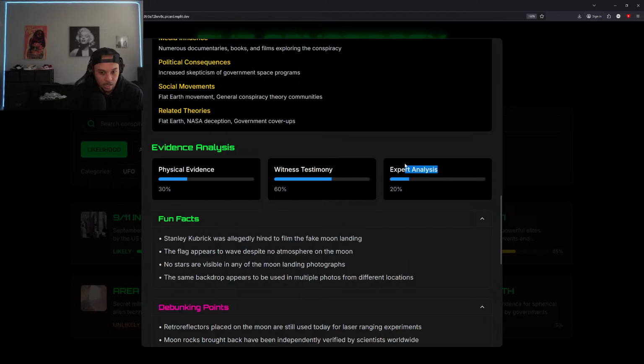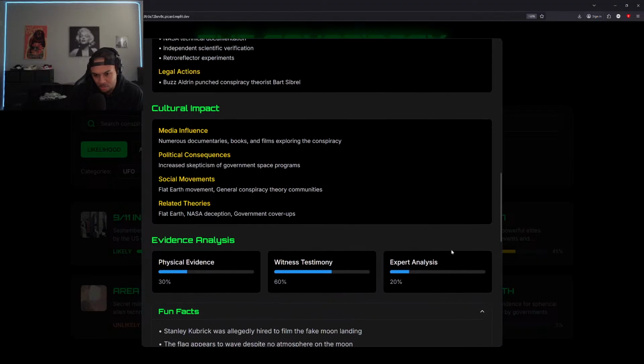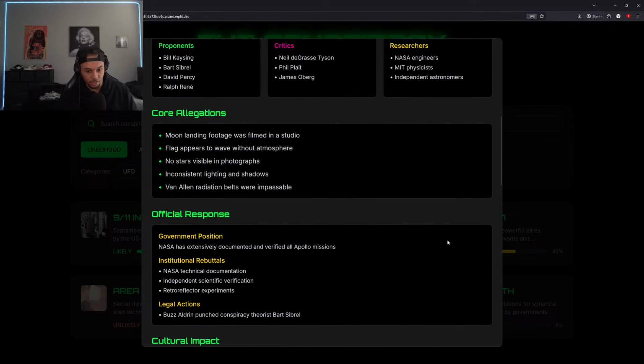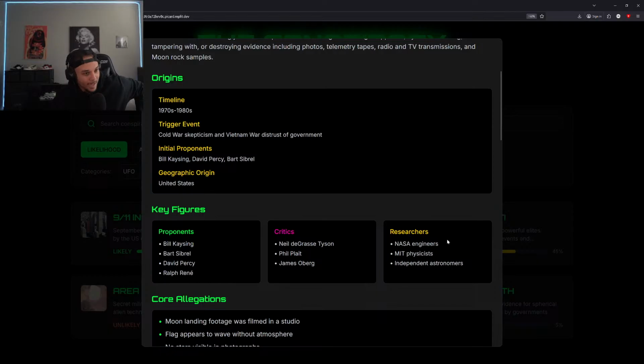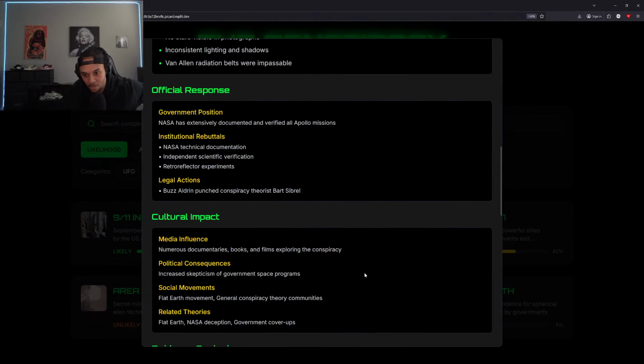I'm not sure where it's getting these percentages, as far as the physical evidence, witness testimony. So we need to double check on how those are being generated. There's also cool ways that we can add in our own algorithms. Like we made that hip hop battle rap app the other day, and we were able to set up a formula for it to predict the battle results between different hip hop artists. So that was pretty cool. We can definitely reference that information now.